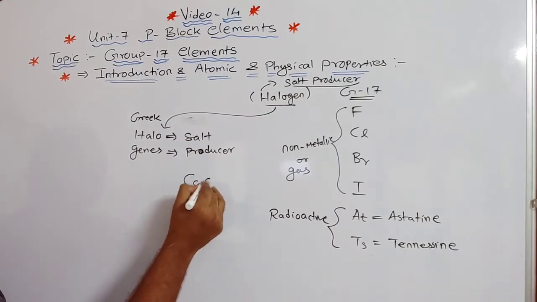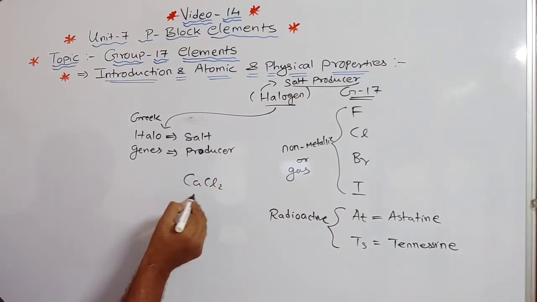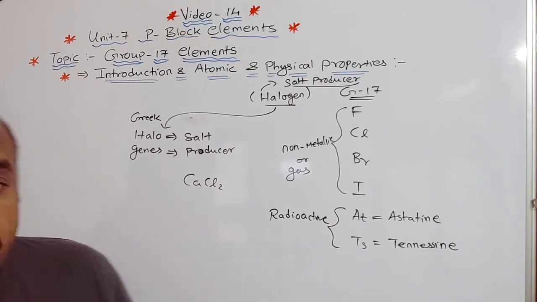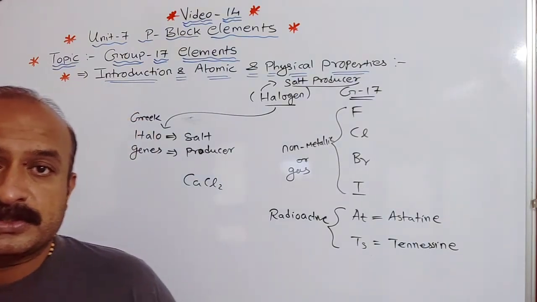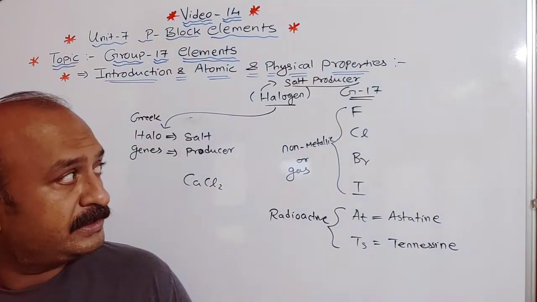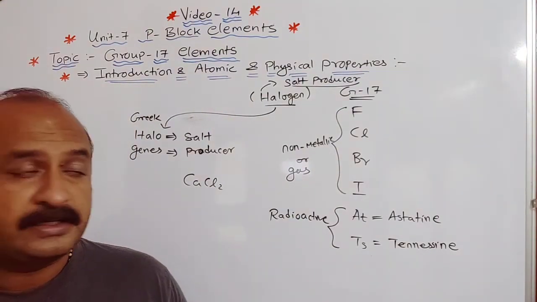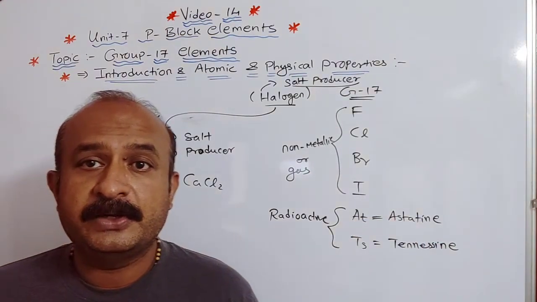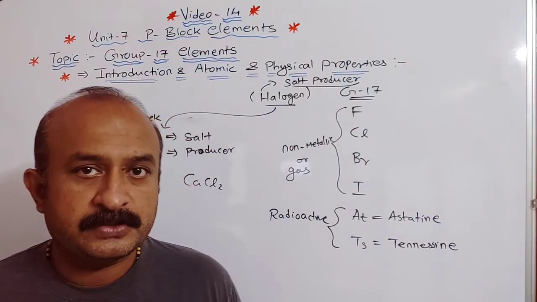Calcium chloride is a salt, and bromides are salts too. Iodine can also be formed as a salt. All this will come when we discuss the topic. The reason for calling them halogens is that they are salt producing, which is clear from the Greek word. There are a total of 6 elements: fluorine, chlorine, bromine, iodine, astatine and tennessine. The last two are radioactive, and the remaining are gases or non-metals.